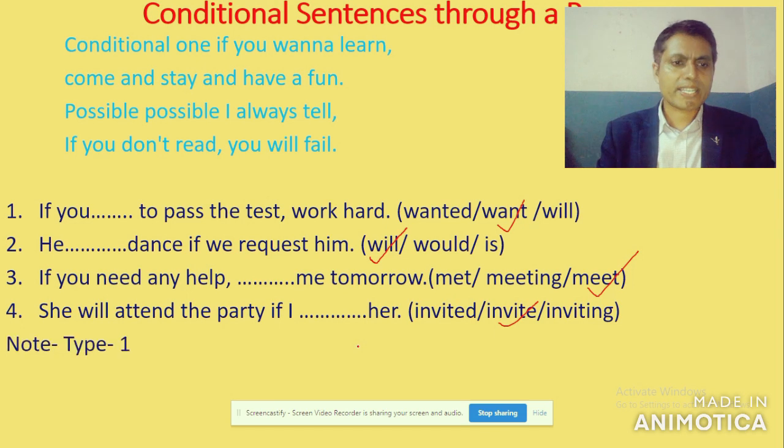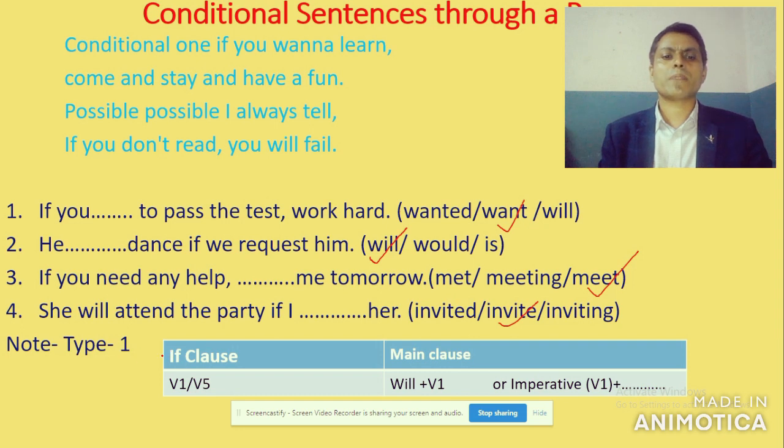My dear students, now look at the next one. You have to keep a note in your copy. What have we learned from this structure? Conditional type 1. Now look at this table. In the if clause, we see verb 1 or verb 5. And in the main clause, there is will plus verb 1.